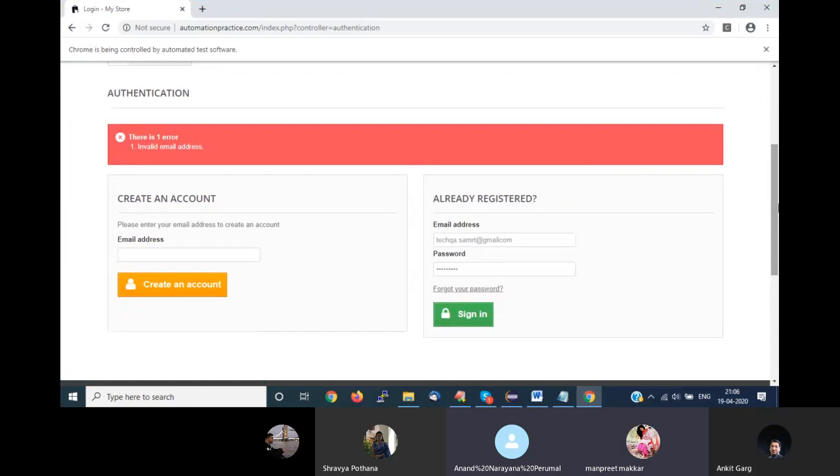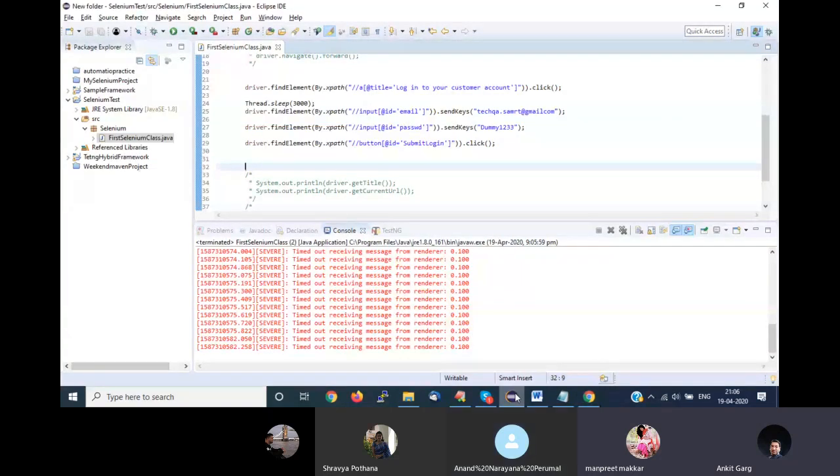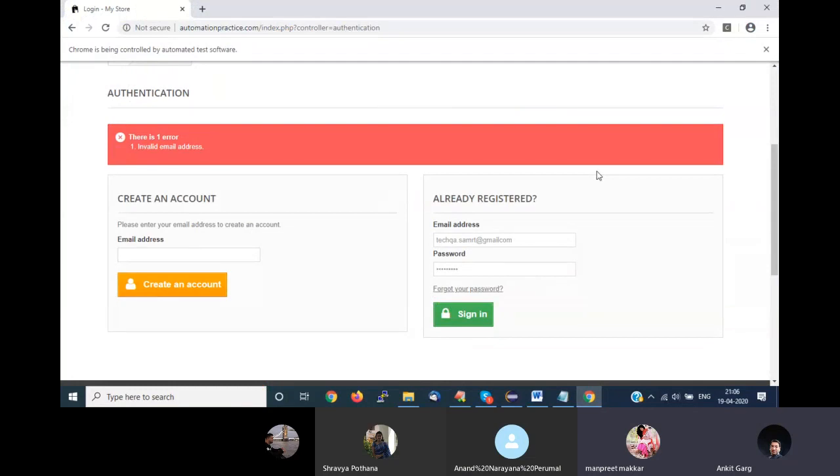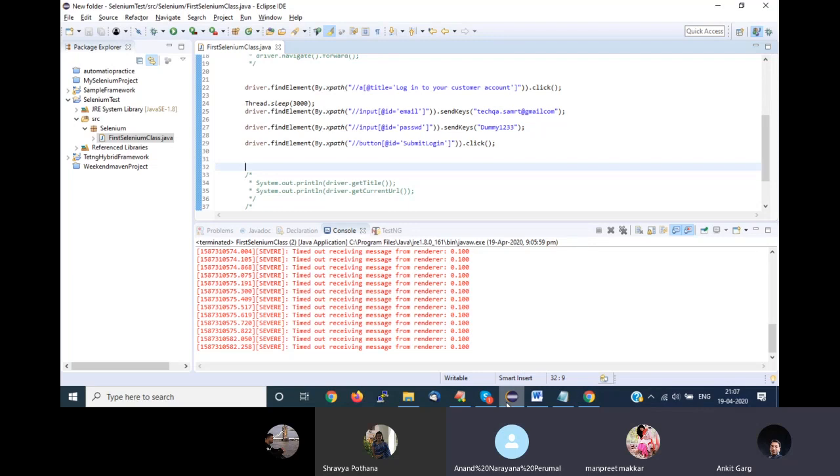Ankit, sorry, I am unable to follow you, because I am unable to see the screen. I can only see Eclipse, but not the web page. Okay, you are using your tablet, right? No, I am using a laptop. Why are you not able to see my browser? Sometimes it comes very late, maybe after 1 or 2 minutes. Now I cannot see the browser, only your Eclipse. Okay, it's network glitches.